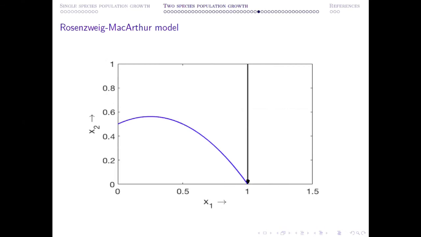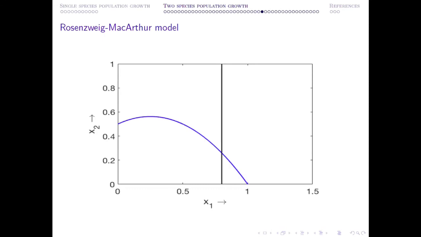This is your transcritical bifurcation threshold, and then you can see they intersect at a point within the first quadrant, and therefore it becomes stable. So what happens in this case? This is stable. In this case, this is stable. So what will happen at this position? There is an exchange of stability between these two axial equilibrium point and coexistence equilibrium point.